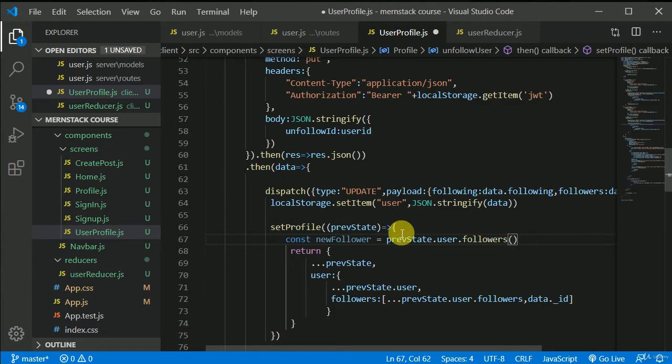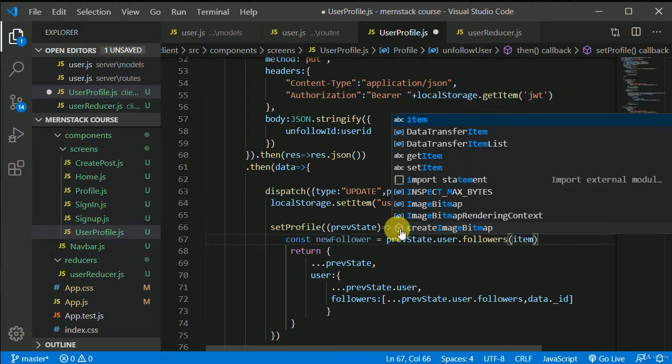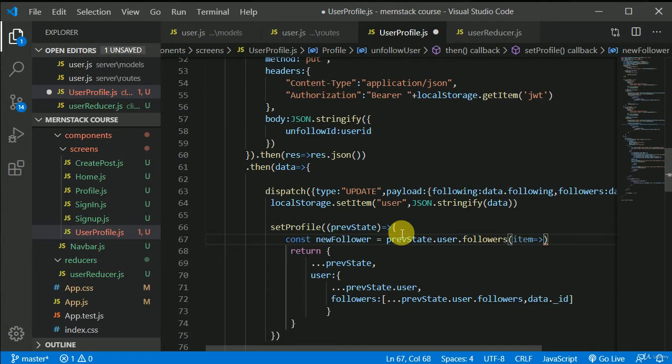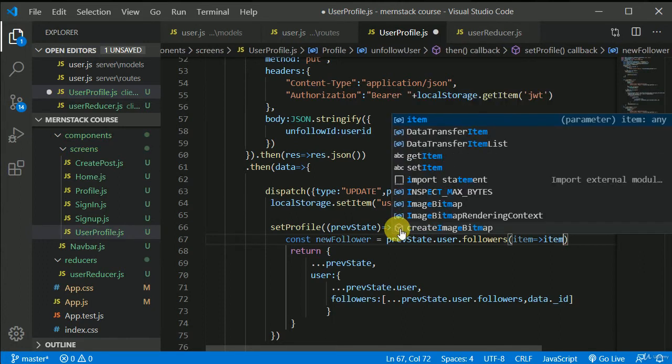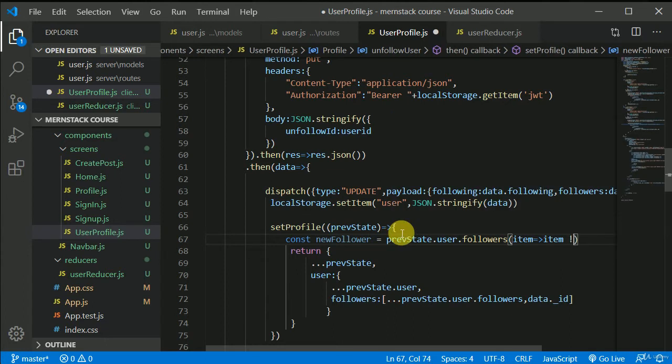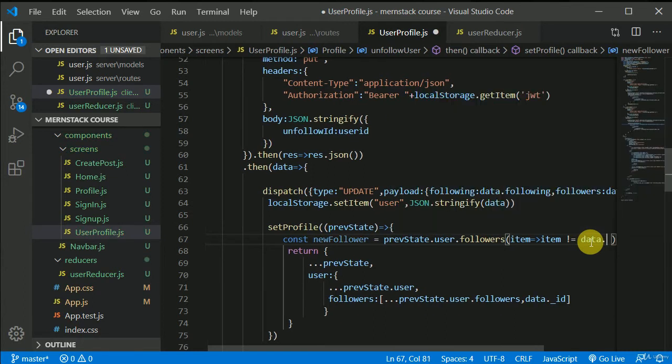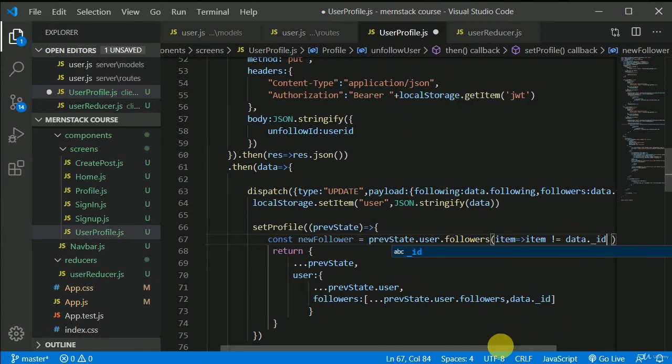Now I will receive an individual item, and here I can return, or I can write it in a single line, then I don't need to write the return keyword. Here I will check for this item, it should not be equal to the ID. We will be receiving the ID in this item, because in this followers we have IDs. So this should be not equal to data._id, and this should work.